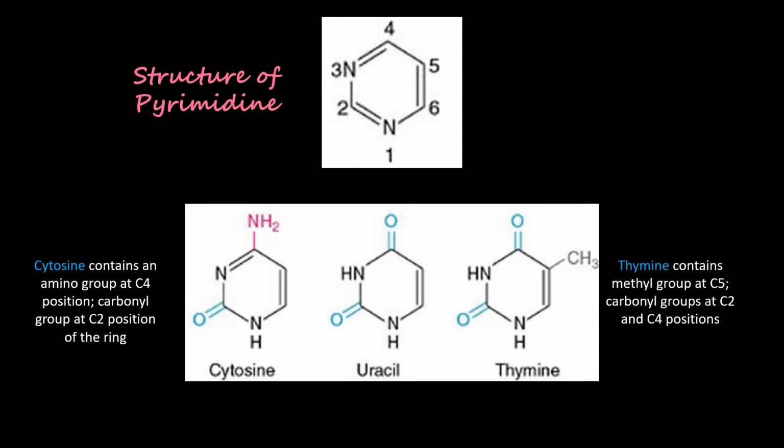Then in thymine there is a methyl group at C5 position, carbonyl groups at C2 and C4 positions. Uracil is similar to thymine, except that it lacks the methyl group at the C5 position. So there is an absence of methyl group at the C5 position, which makes uracil different from thymine. So these are the structural differences between the 3 types of pyrimidines which are found in DNA and RNA.